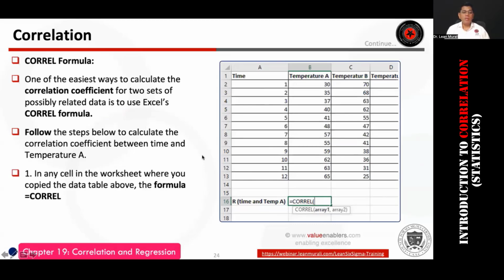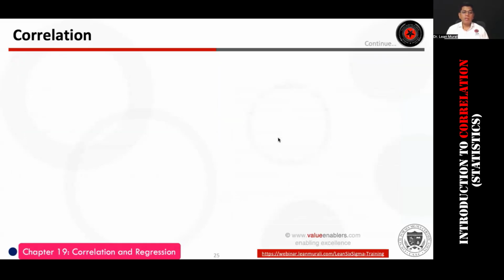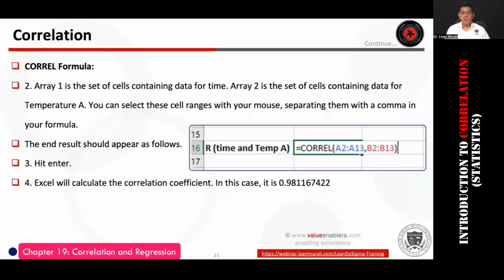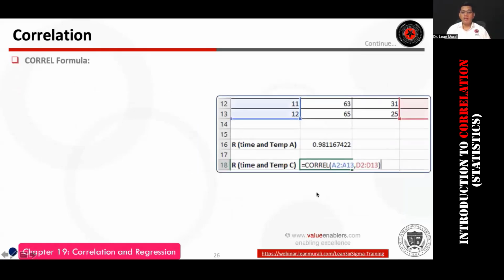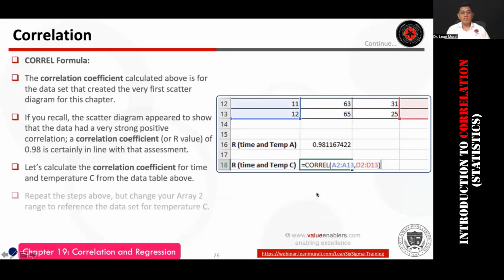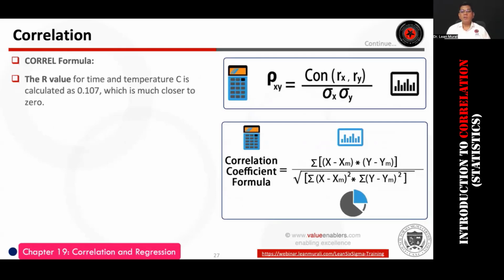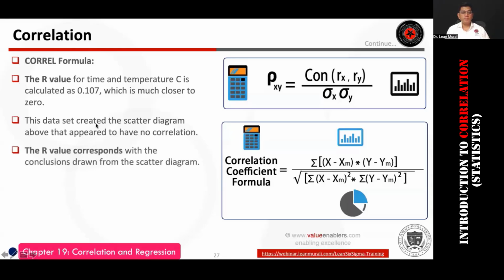We had done the correlation of temperature A. We have taken this table. We had put up is equal to CORREL formula. After we had taken this formula, we had chosen the time and the temperature, and the end result appeared as 0.981. So we concluded this was strong positive correlation. Then we did the same thing for the others also. Okay. So that is called correlation coefficient. It is given by this formula, as I said.